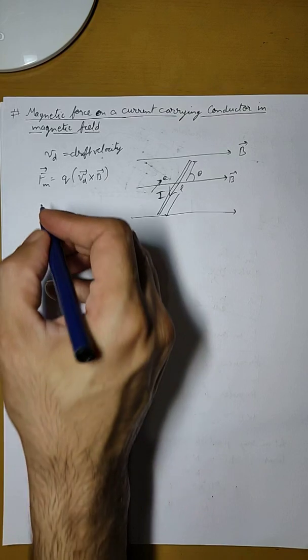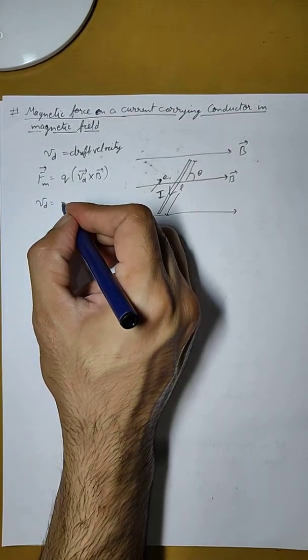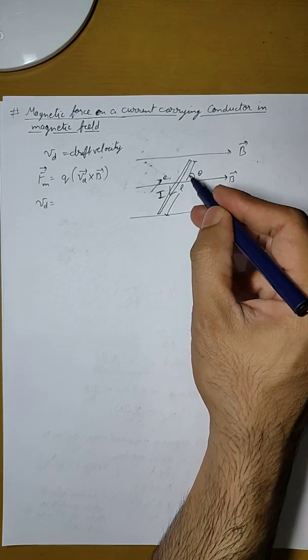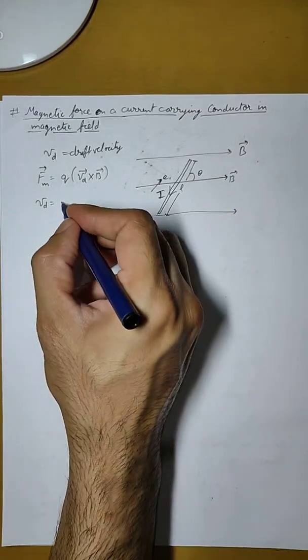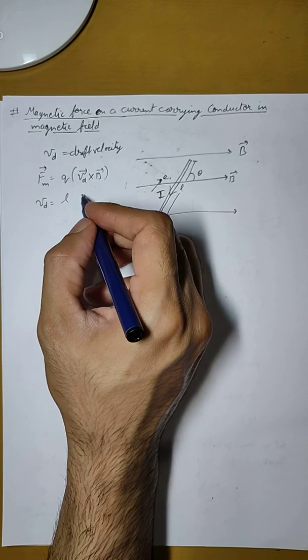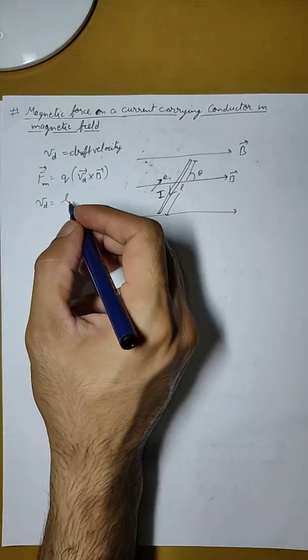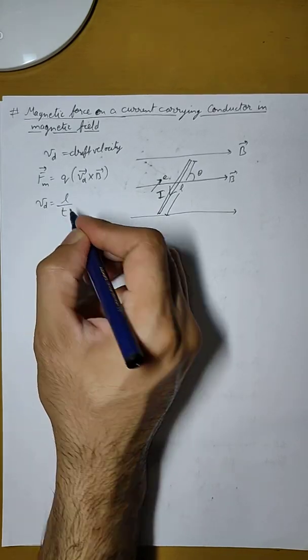Now Vd, we already know that drift velocity is equal to the total distance upon time. So let us say the total distance here is the length of the conductor. So total distance is L, and the time taken by one electron to move from this end to this end, let this time be equal to t.